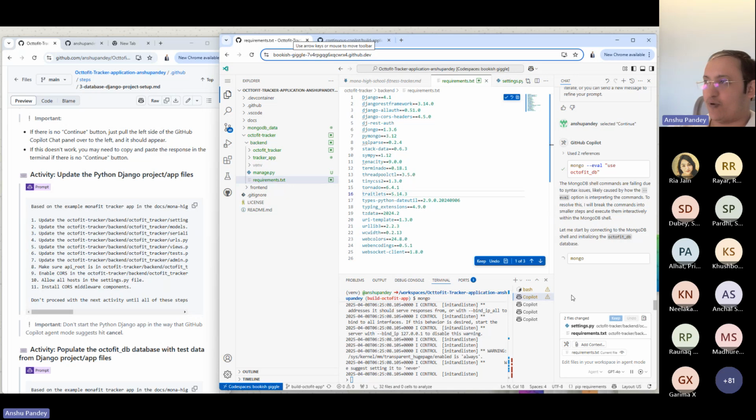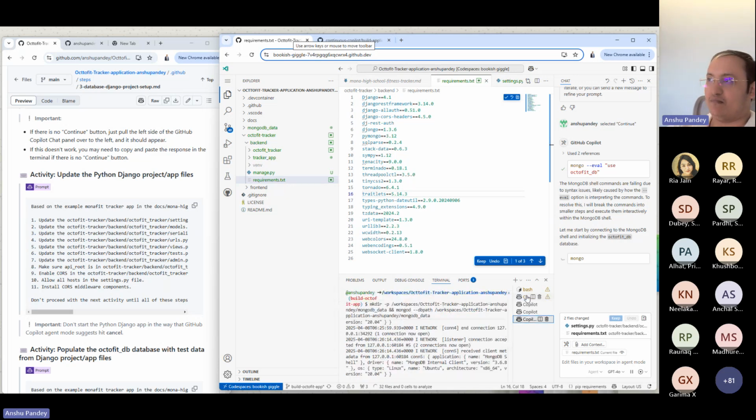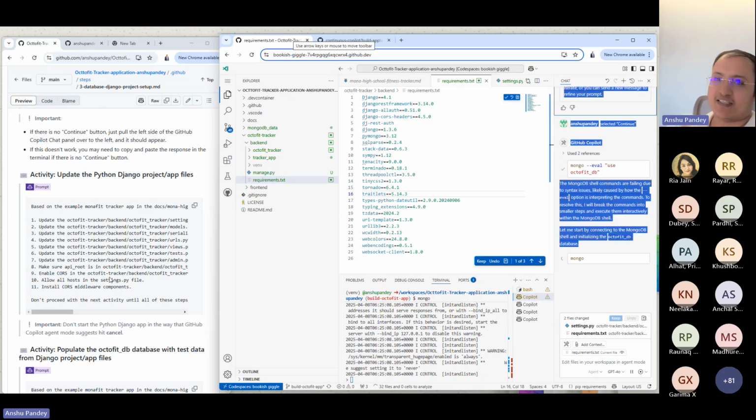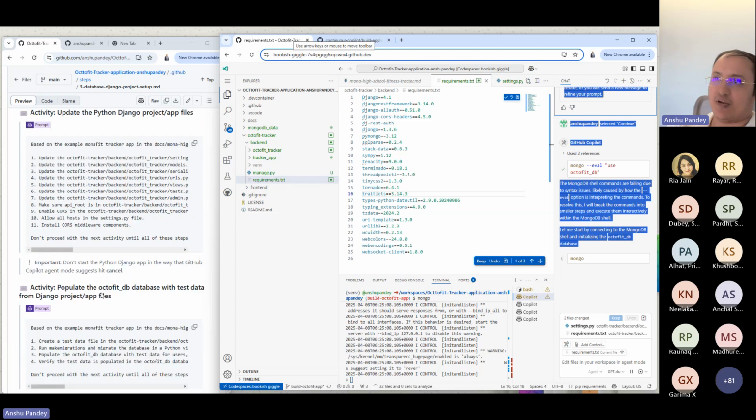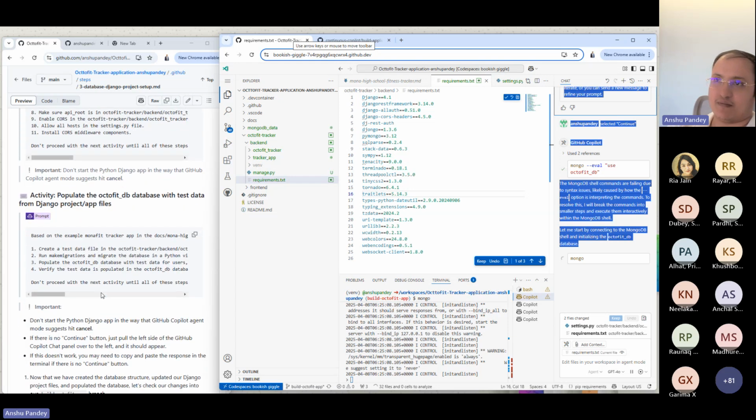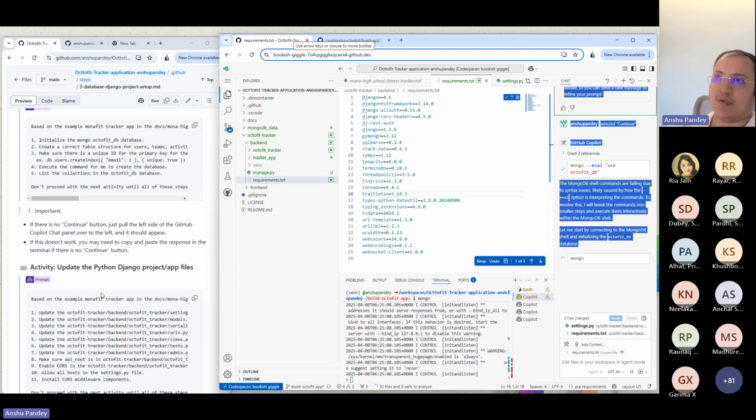So that's what makes Copilot agent quite different from an assistant or any other code assistants in general, right? Let's wait for it to execute. Moving ahead, the next step would be to update the project files and populate the database with some test data. And that would complete the backend part.